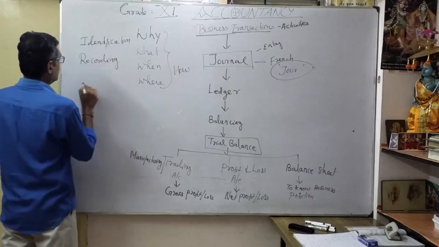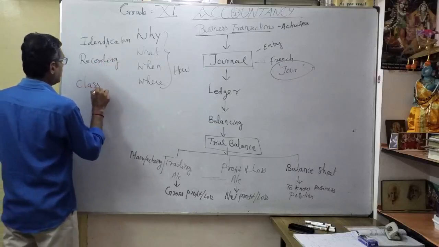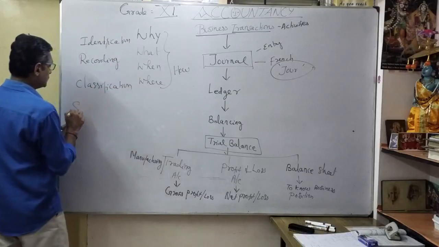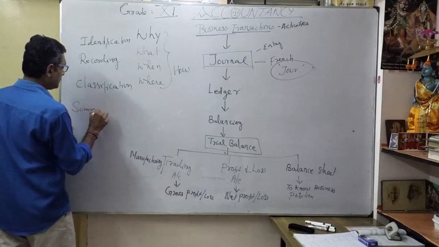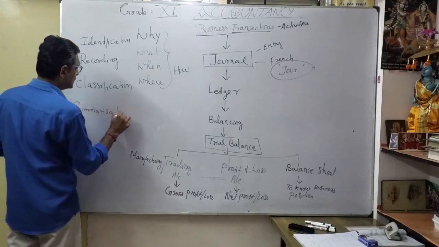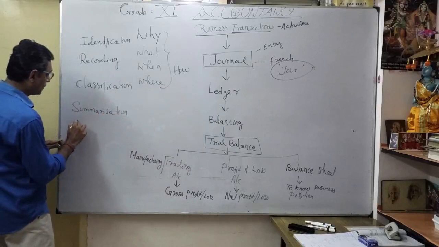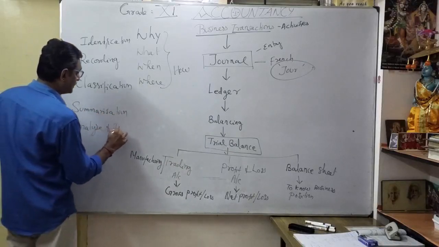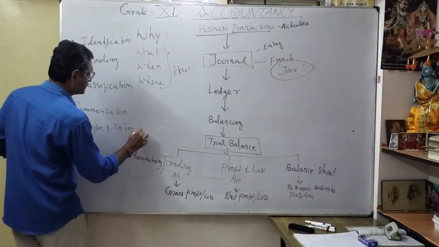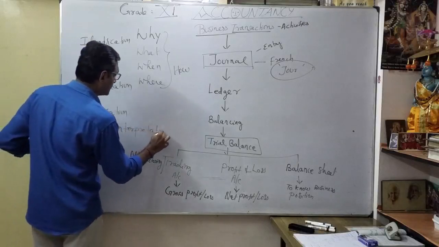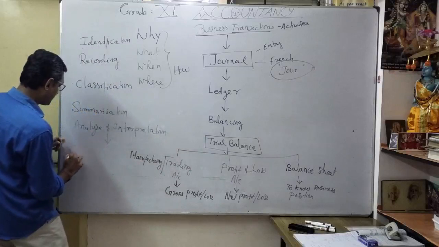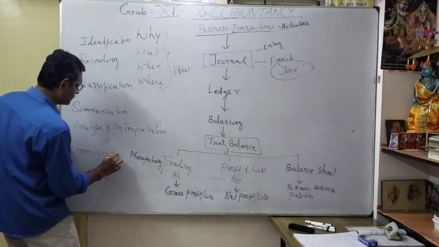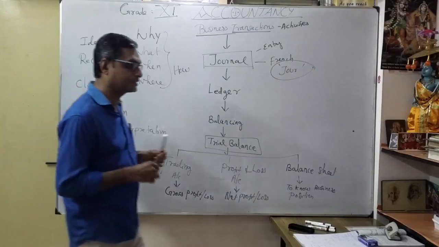After recording, you go into classification. Thereafter, summarization. Thereafter, analysis and interpretation. Thereafter, it all becomes communication. Understood? That is the meaning of accountancy here.